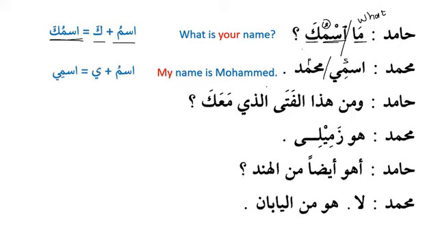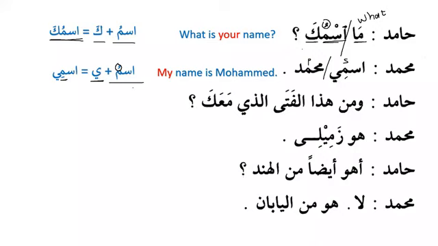So now we can see that it was basically ismu, and after that we have ya. And we know that ya is compatible with kasra. Ya is compatible with what? Ya is compatible with kasra. So that's why this dhamma has changed into kasra. This information is very, very important. Please let me repeat it again. When you say ismi Muhammadun, ismi is subject and Muhammadun is predicate. It was basically ismu, but when we use ya with that, then we know that ya is compatible with kasra, or there is always kasra before ya. So that's why it has changed from ismu to ismi Muhammadun.